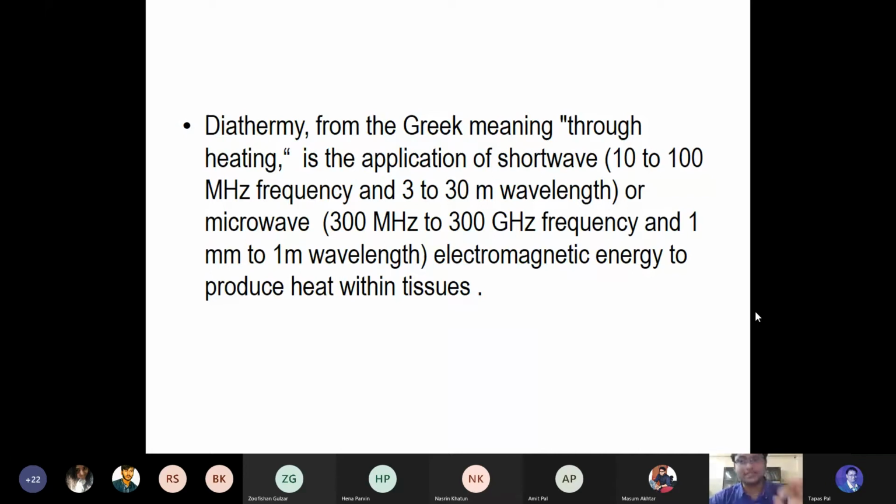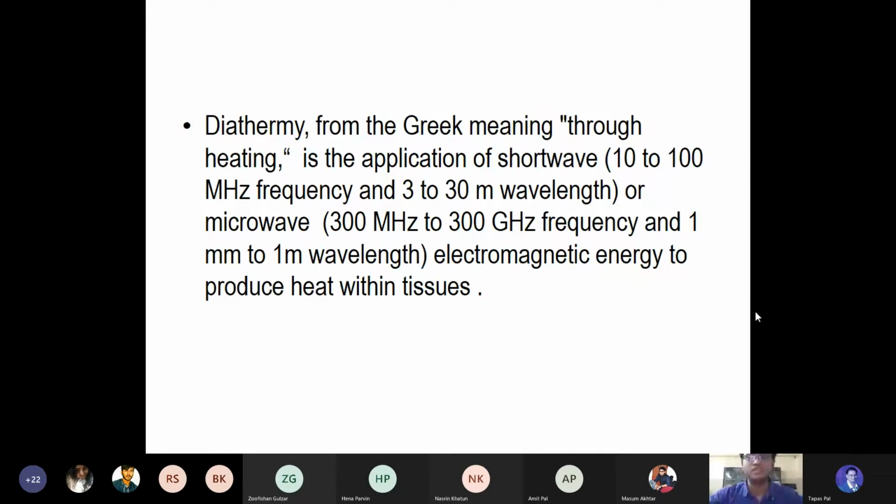And there is one more thing. This is the shortwave. And one more thing is the microwave diathermy, that is 300 megahertz to 300 gigahertz. That's the frequency. And the wavelength is 1 mm to 1 meter. That's the electromagnetic energy to produce heat within the tissue.